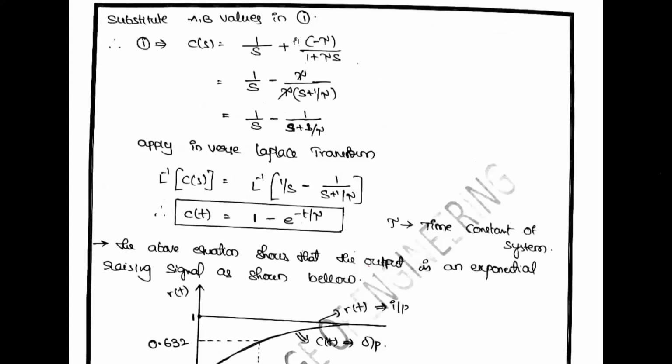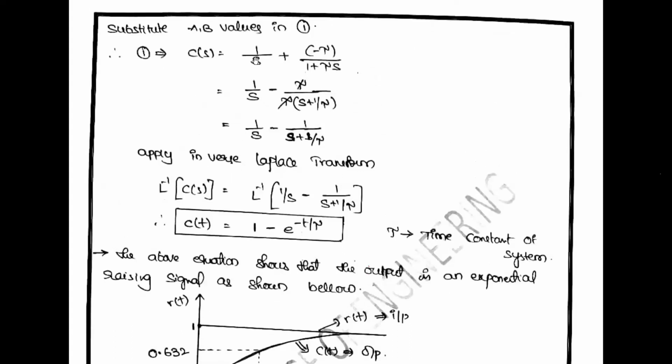Substitute the A and B values. The A value is 1, the B value is minus T. So 1 by S minus T; in the denominator, T is common, S plus 1 by T. T and T cancel. So C of S is 1 by S minus 1 by S plus 1 by T.